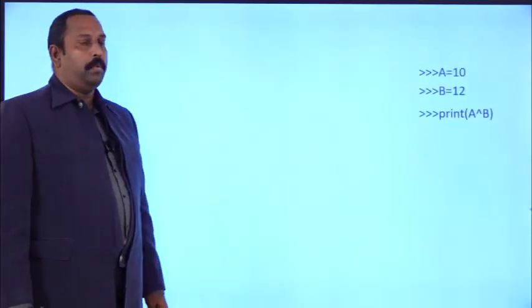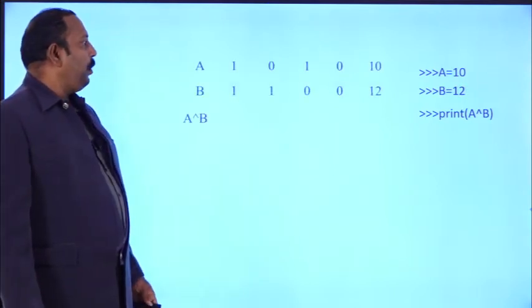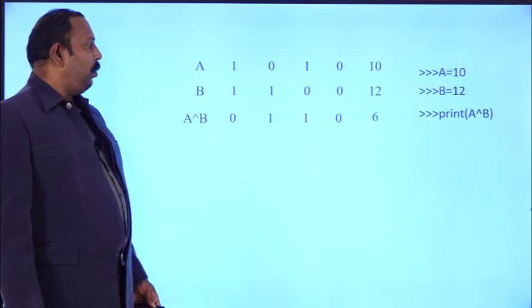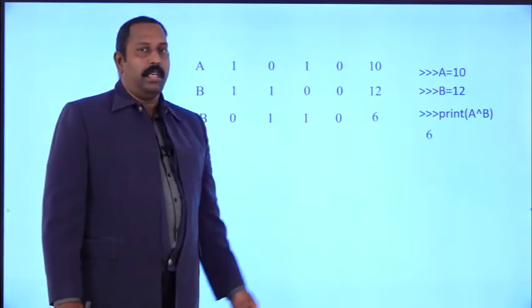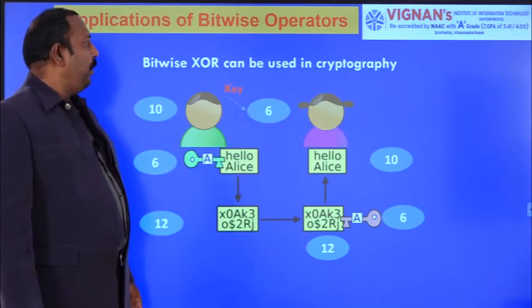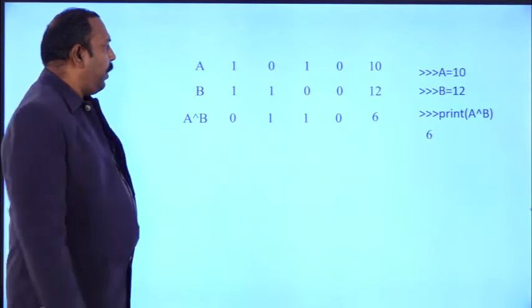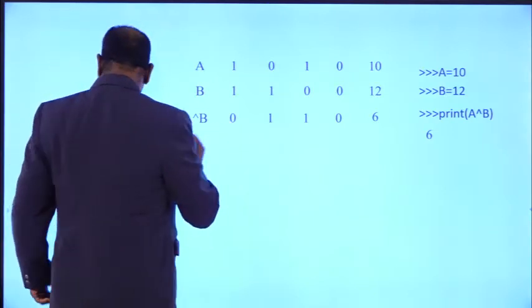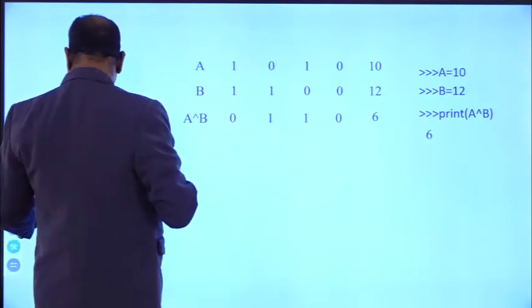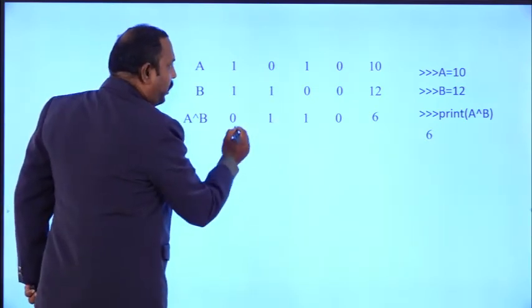Now coming to the Python code, suppose A equals 10, B equals 12, print A XOR B, and you will get the output 6. When coming to the application of the bitwise XOR operation, here you see one example. This is the output we got here. Now I want to perform the XOR operation with 10.